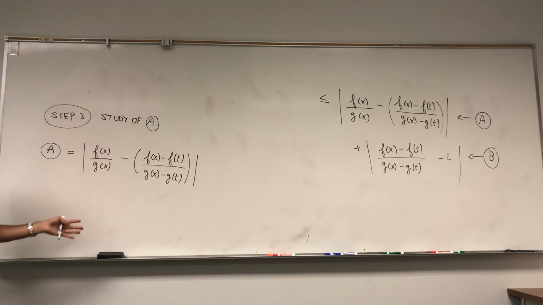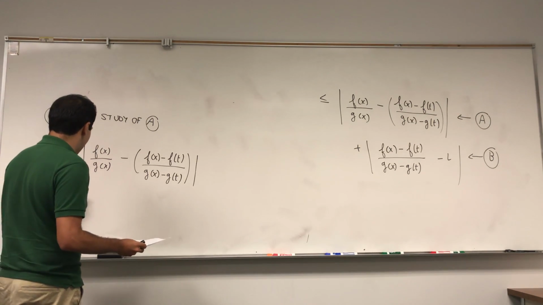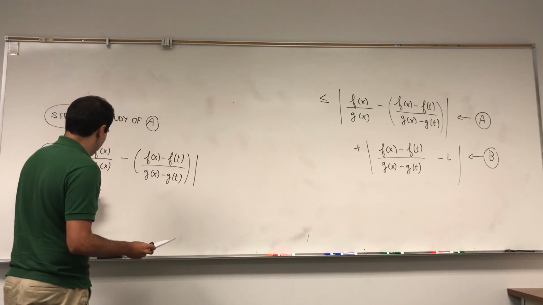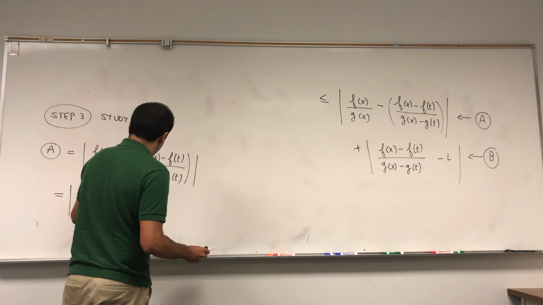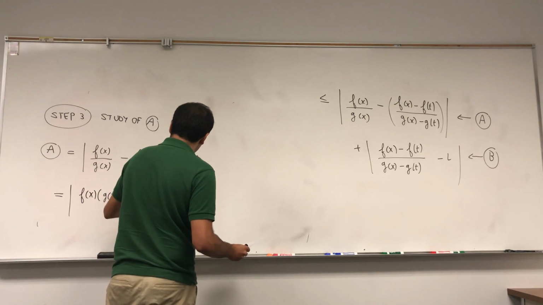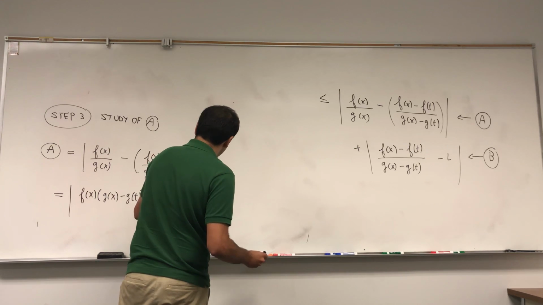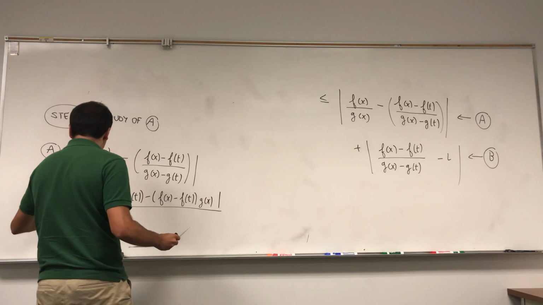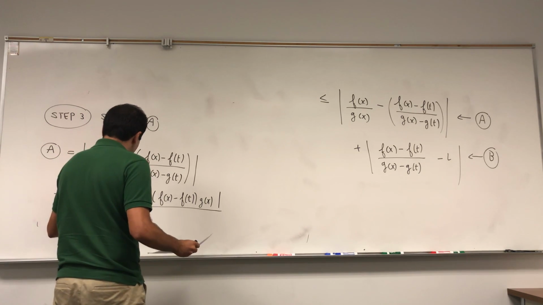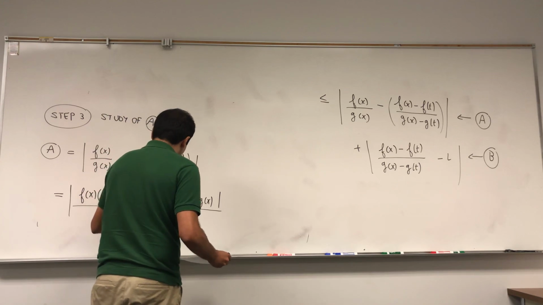There's nothing else to do than just to put it on a common denominator. So this is the absolute value of f(x) times (g(x) - g(t)) minus (f(x) - f(t)) times g(x), over the product, g(x) and g(x) minus g(t).